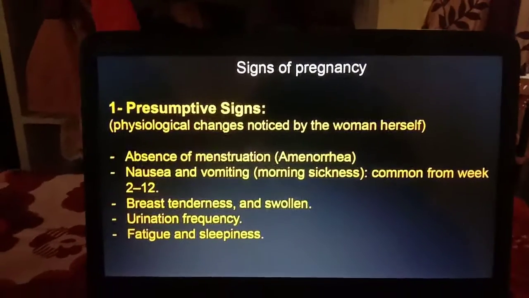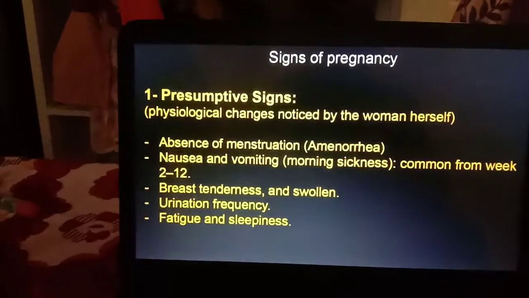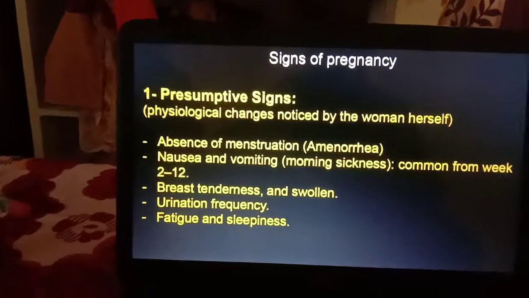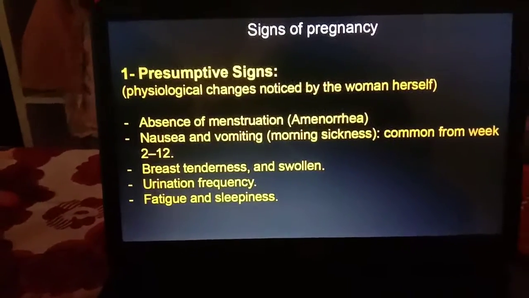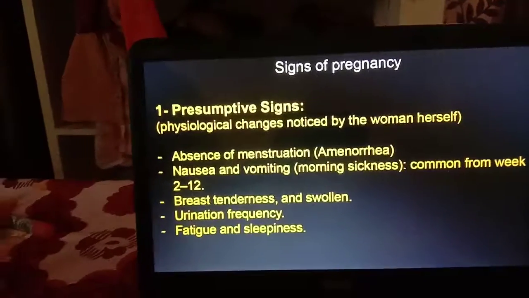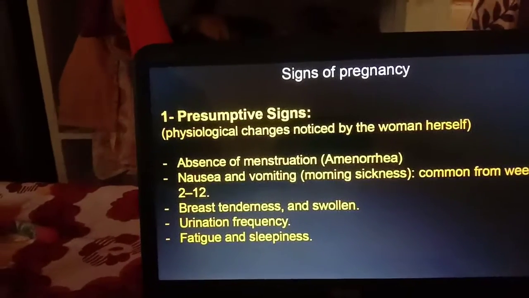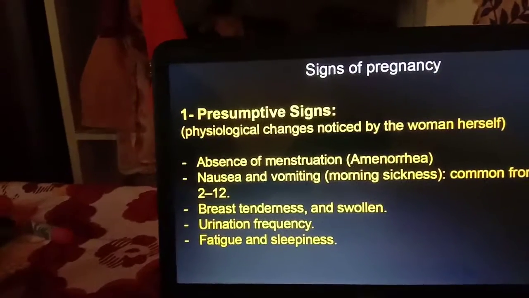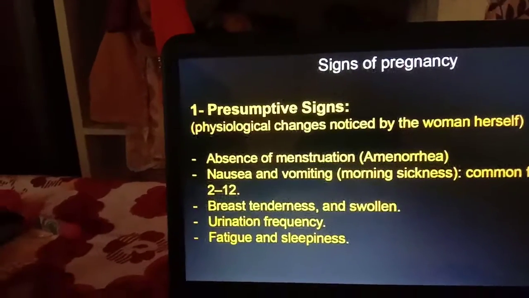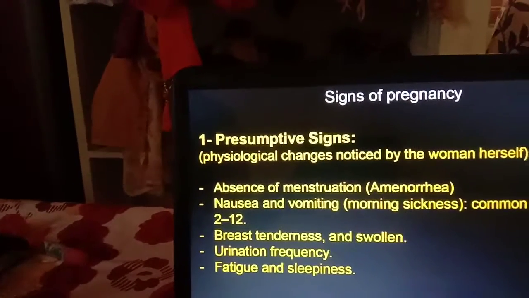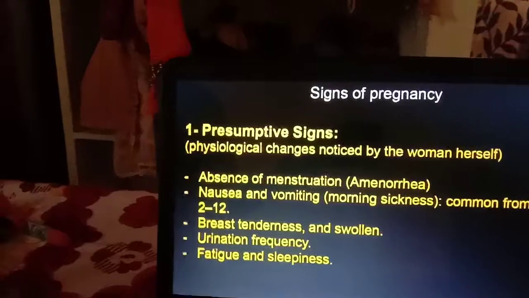The presumptive signs are the physiological changes noticed by the woman herself: absence of menstruation, amenorrhea; nausea and vomiting, morning sickness, common from week 2 to 12; breast tenderness and swelling; urinary frequency; fatigue and sleepiness. These are the presumptive signs.